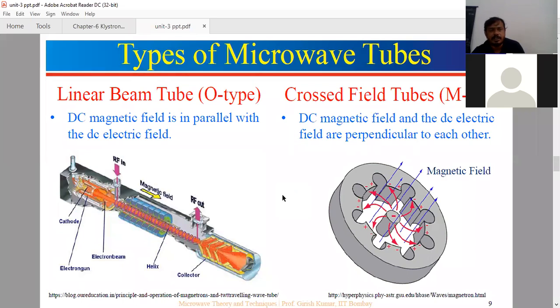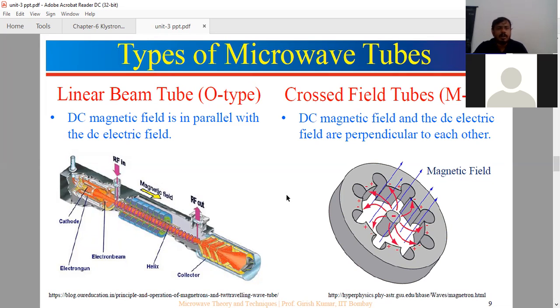Now these are the basic things in unit number 3. Unit 3 deals with the limitations of conventional tubes at microwave frequency range. Next we have the two cavity klystron, which is an amplifier, and the reflex klystron, which is an oscillator. In the two cavity klystron, we can see the structure and how it will amplify the microwave signal.